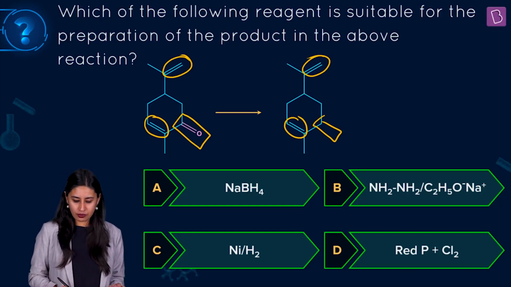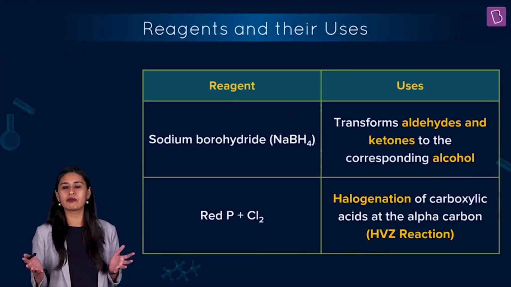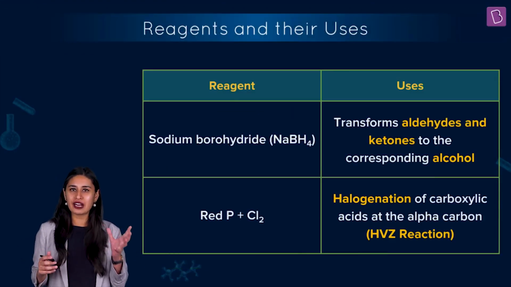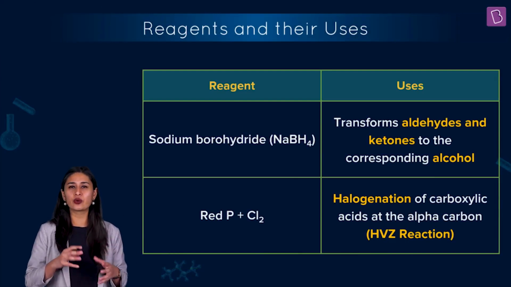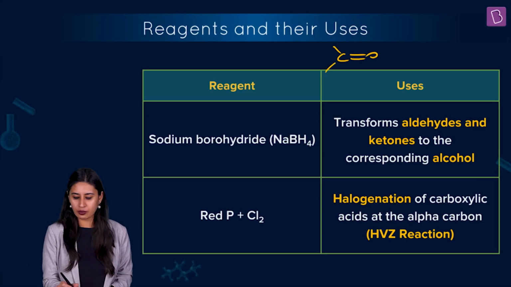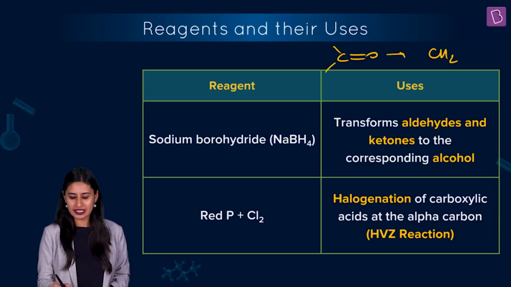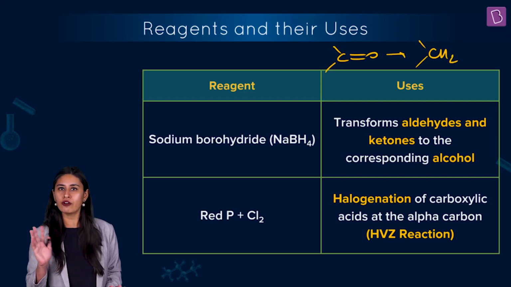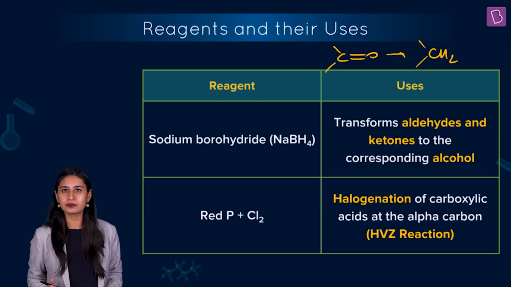Let's see the behavior of each one of them. Let's begin with sodium borohydride, which is the known compound for the conversion of a carbonyl compound like aldehyde or ketone into alcohol. But here the agenda is to convert the carbonyl into a CH2 group, right? So this is what you have to take care of. So NaBH4 is ruled out.